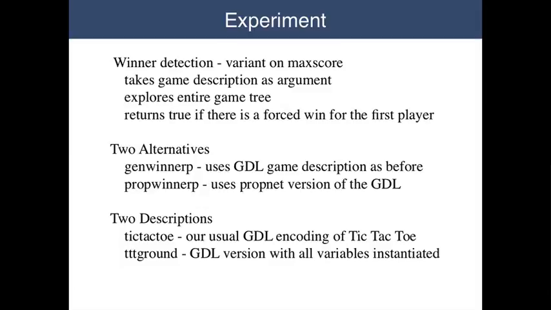In order to compare the two, let's consider two versions of tic-tac-toe. The first is just our usual encoding in GDL. The second, which is called TTT ground, is also a GDL encoding, but with all variables replaced by ground terms. I'm including this case to see whether the performance using Propnets is due to the elimination of variables or whether it's due to other factors. Now let's look at the results.